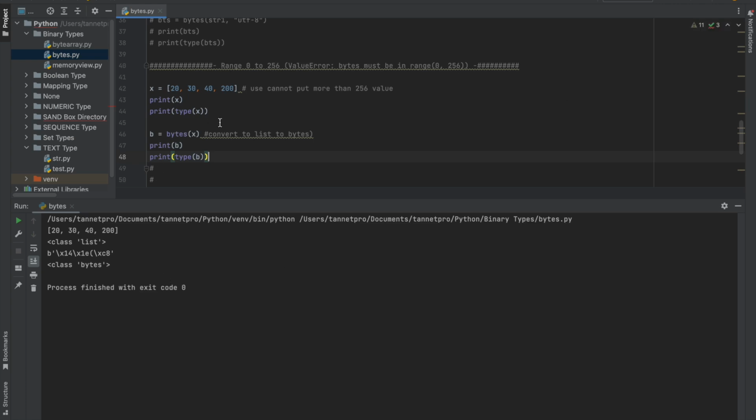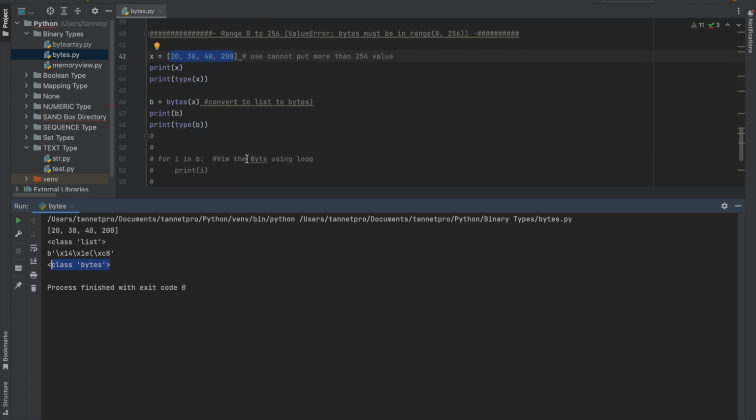Let me show you, this is very important. I make a list, 20, 30, 40 and 200, this is the list of values. Then I print, and this is showing the list data type. Then I converted this list to bytes. Now I print it out, and this is how it is showing, because the list is converted to bytes, and it falls under the bytes type.